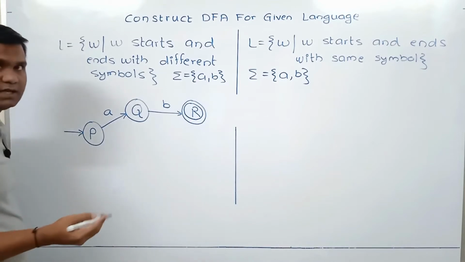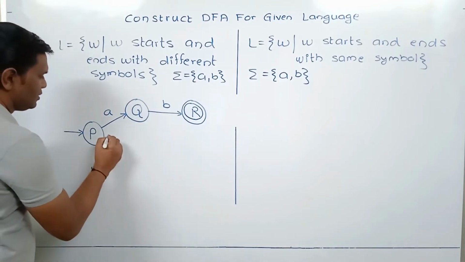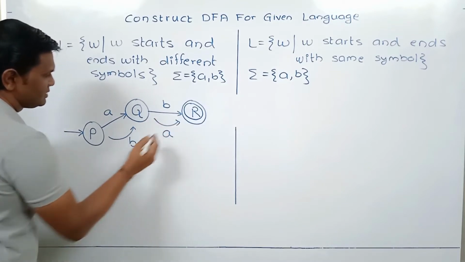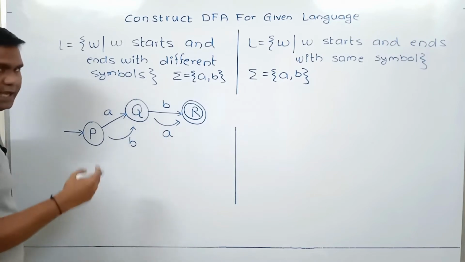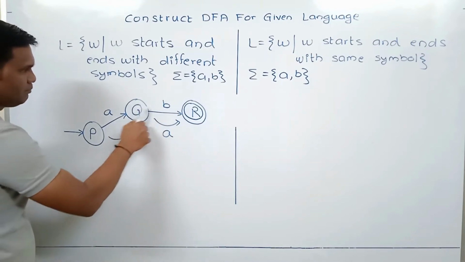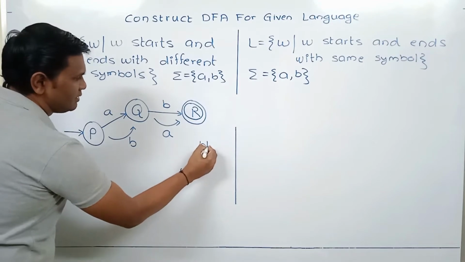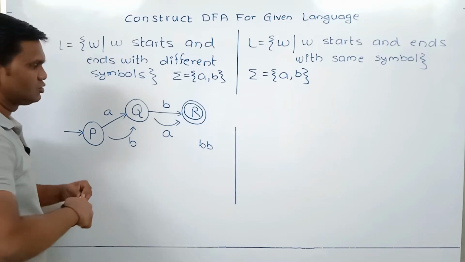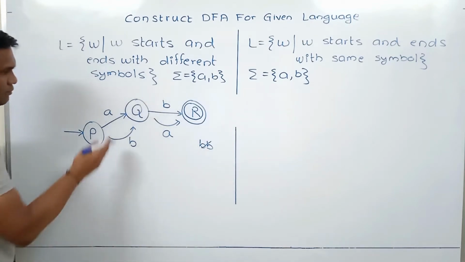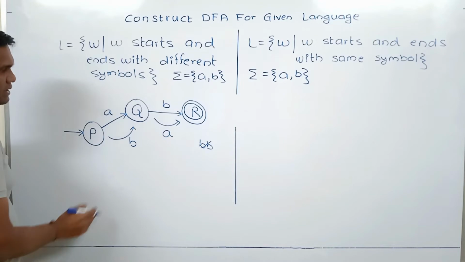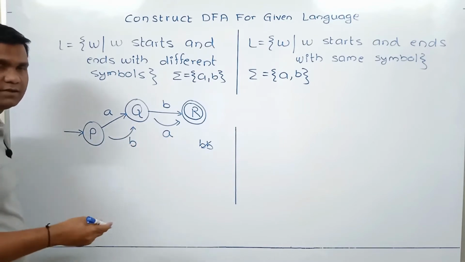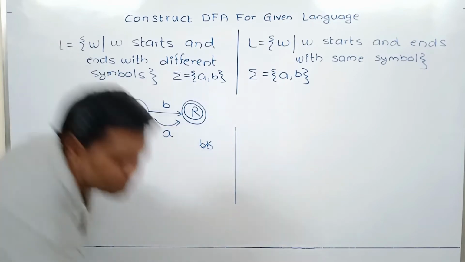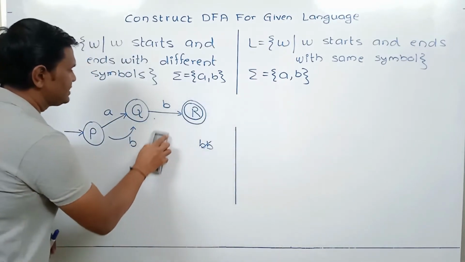Now we also have to handle starting with B and ending with A. Can we add transitions like this? We cannot do that, because here string B is also accepted. For string BB, it is starting with B and ending with B itself, so this string should not be accepted. So this DFA is wrong. The reason is state Q cannot differentiate whether the string is starting with A or B. So we have to make that separation. Let's remove these transitions.